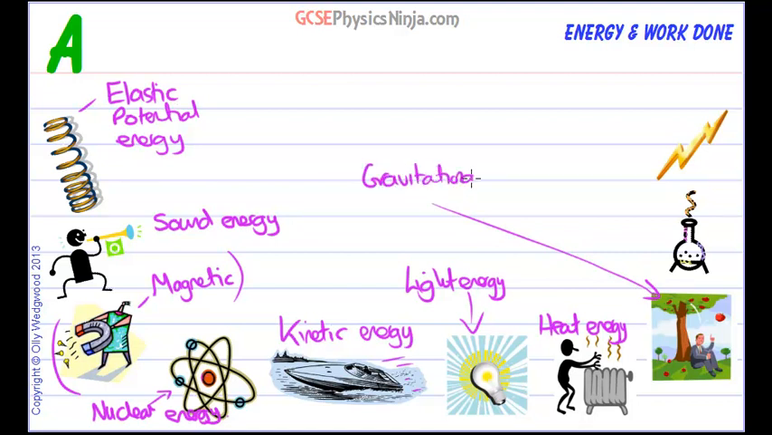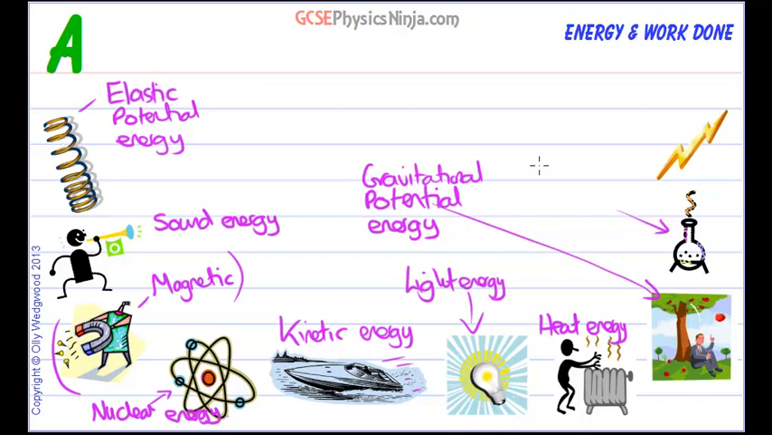Gravitational. An apple falling off a tree is converting gravitational potential energy into kinetic energy. And the gravitational, it is storable. For example, you could put a heavy weight on a shelf, and that's stored its gravitational potential energy. If it falls off the shelf, that energy will be transferred or transformed into kinetic energy.